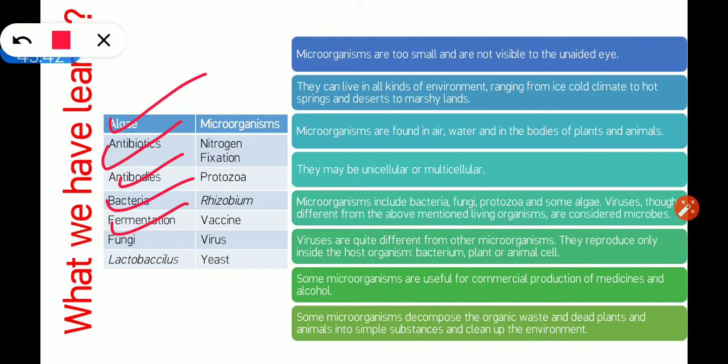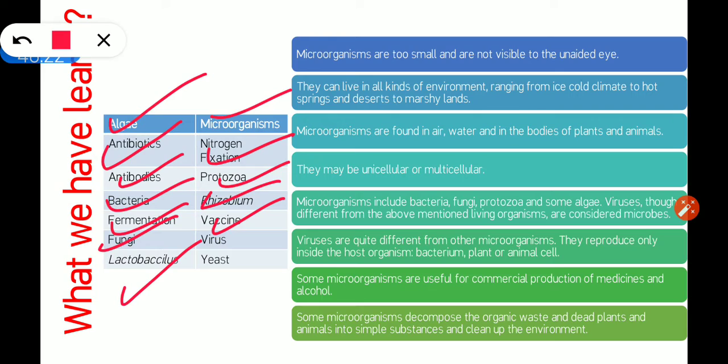Fermentation is a process of conversion of sugar into alcohol by the action of yeast. Fungi is also a microorganism and it causes many skin diseases. Lactobacillus is a bacteria that is present in the curd. Next word is microorganisms. The organisms that can be seen only under a microscope are called microorganisms. Nitrogen fixation is the process of fixing atmospheric nitrogen by the action of rhizobium bacteria. Protozoa is also a microorganism. Rhizobium is a bacteria that is helpful in fixing nitrogen.